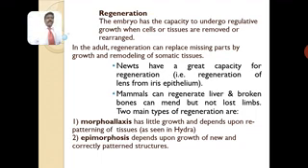Regeneration: the embryo has a capacity to undergo relatively normal growth when cells or tissues are removed or rearranged. In the adult, regeneration can replace missing parts through growth and remodeling of somatic tissue. Somatic tissue is the body tissue where regeneration generally occurs in lower organisms.